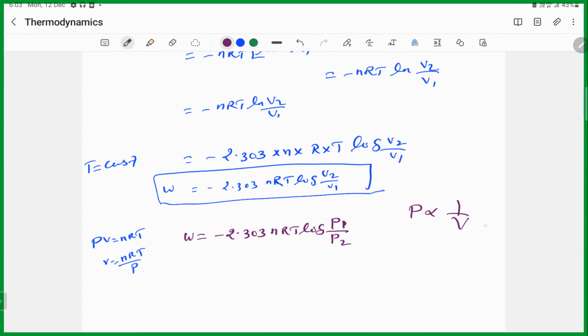Okay, is it okay? Okay, so the equation becomes like this. So what does the minus sign indicate?